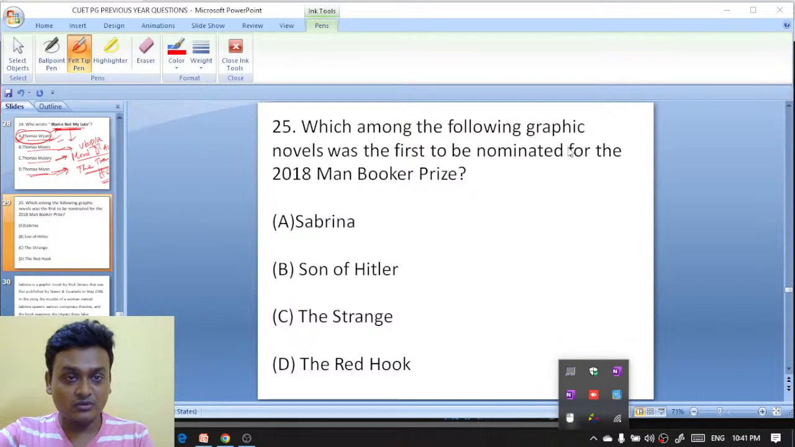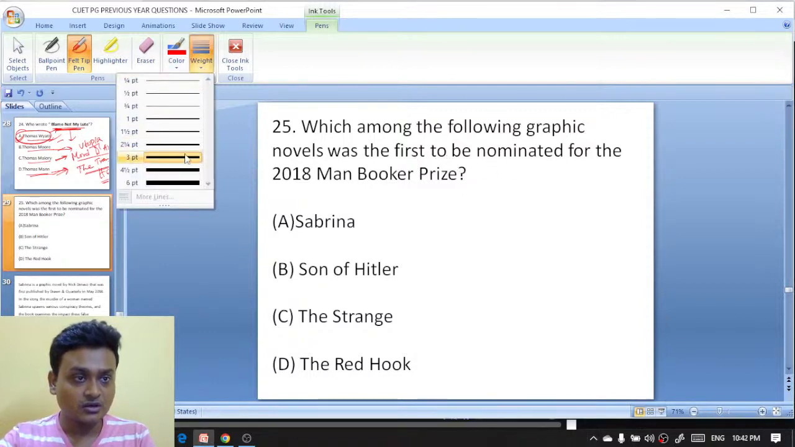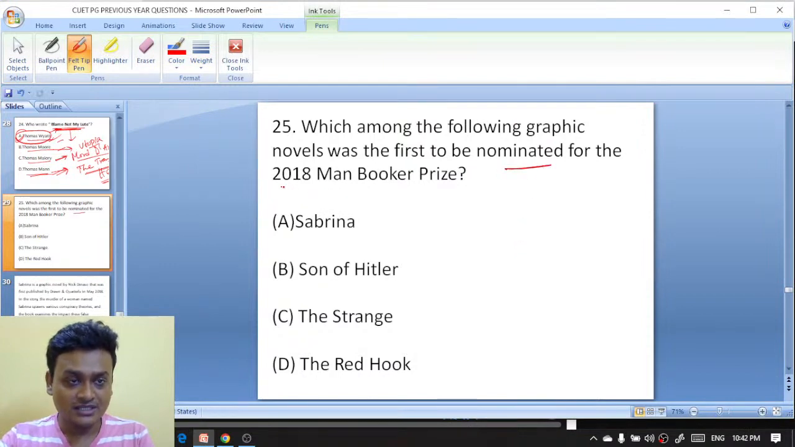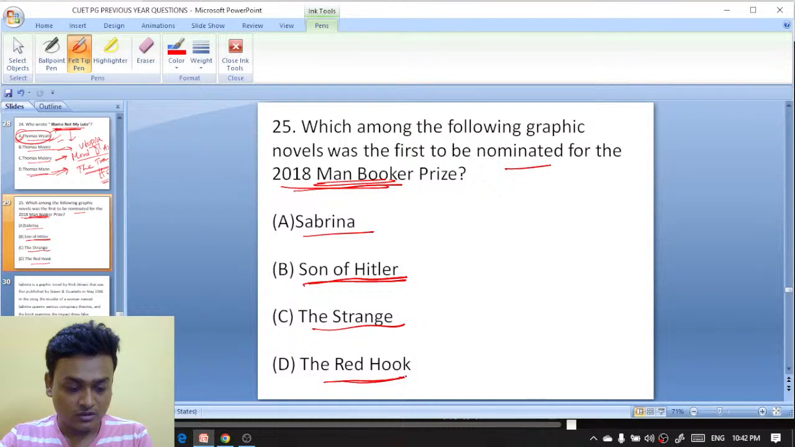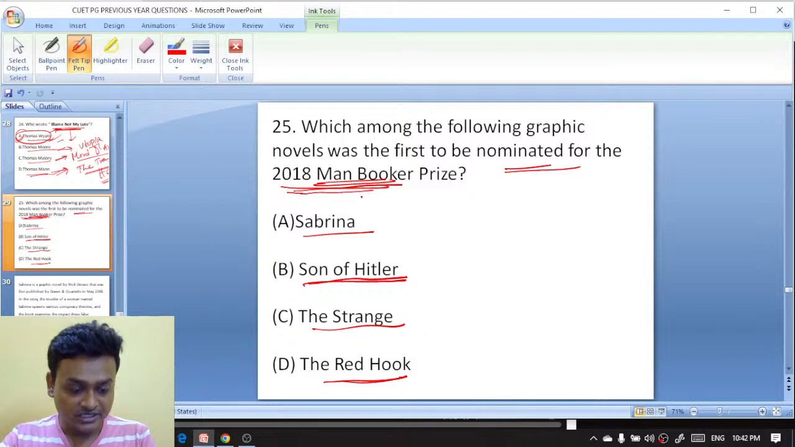It can happen. Okay. Which among the following graphic novels was the first to be nominated for the 2018 Man Booker Prize? This is a very tough question actually. Sabrina, Son of Hitler, The Strange, The Red Book. Deepti Kumari, Thomas Wade is the right answer. Preeti, you are absolutely right. Sabrina is the right answer.